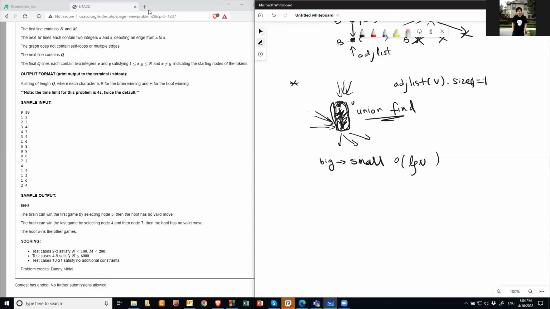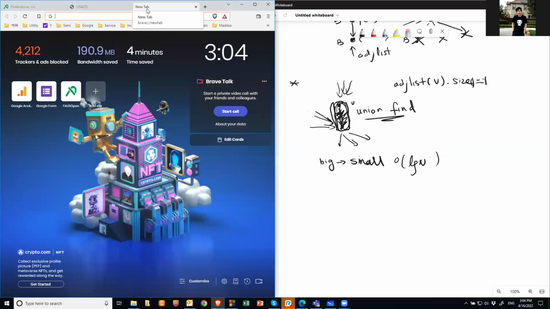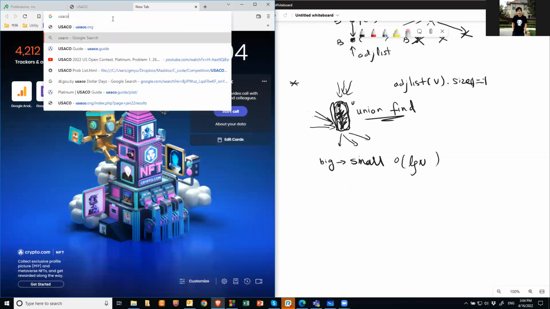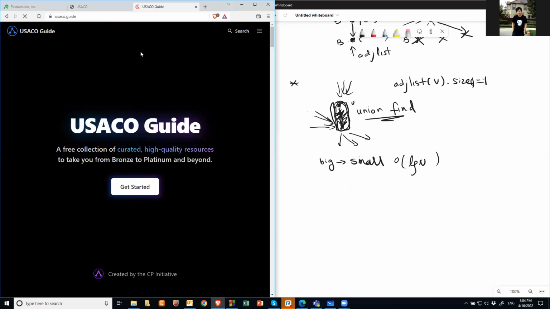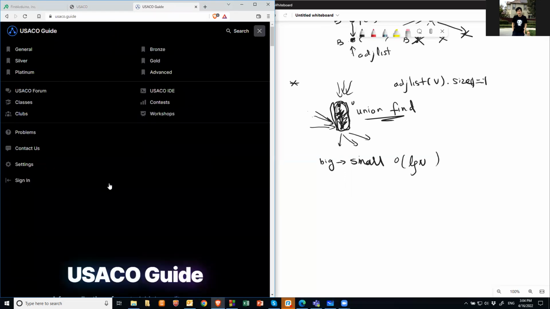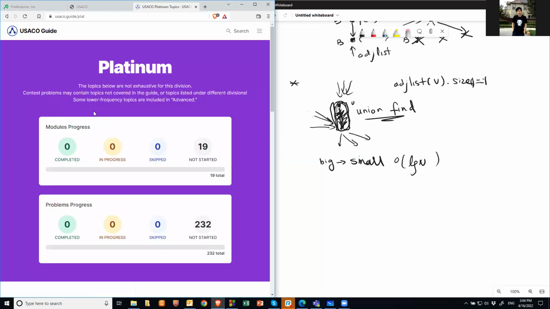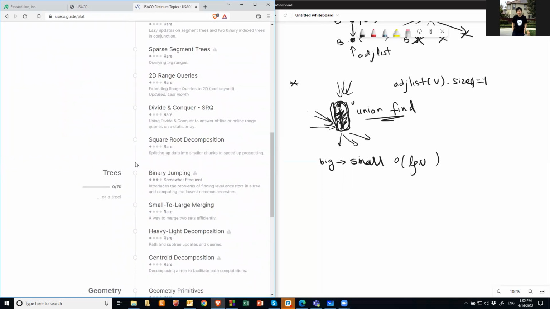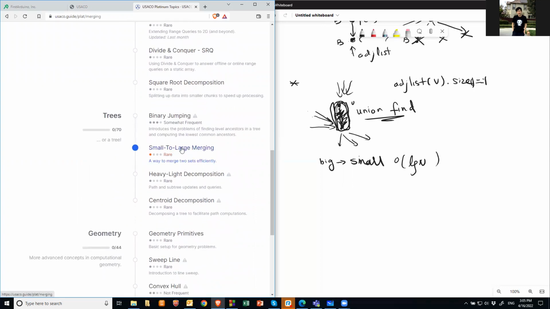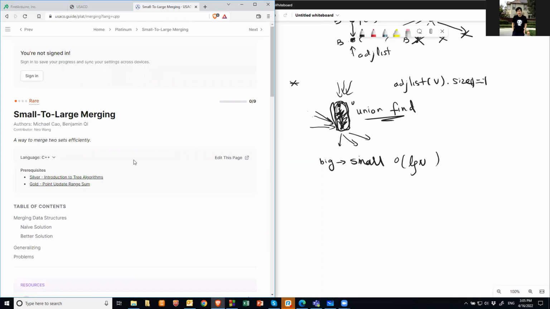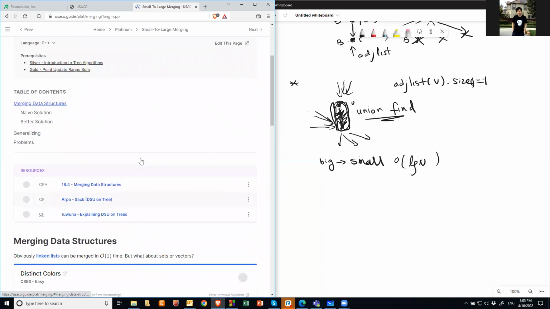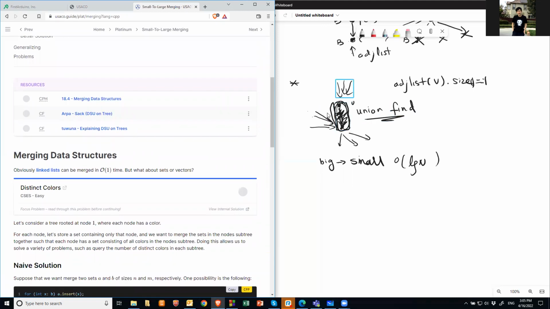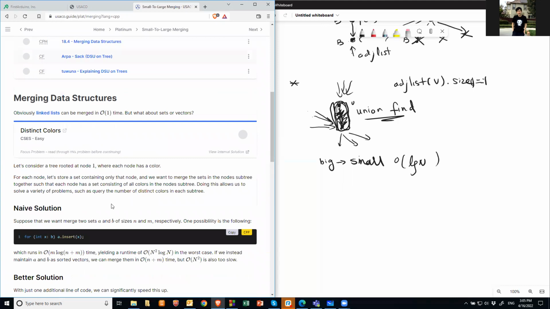Okay, so if you don't remember what that is, again, go to Benjamin Chee's USACO guide. Okay, I remember it's Platinum level. It was small to large merge. Okay. So it's basically if you have two lists. Okay. Maybe I can find it.